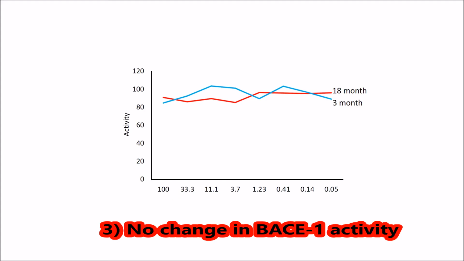We then found, as expected, that because the structure and the number of sulfate groups bound to HS didn't change, its ability to bind and reduce the activity of BACE1 also didn't change between the two age groups. And this is interesting because we know in Alzheimer's disease, the activity of BACE1 does increase. So this suggests that the way HS is made in healthy aged individuals compared to the way it's made in Alzheimer's disease patients must differ in some way. And although this doesn't seem to be due to the number of HS6STs, there may be other enzymes within the body that are responsible for this difference.